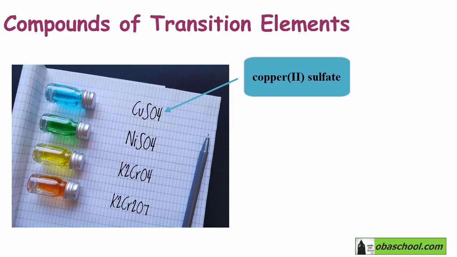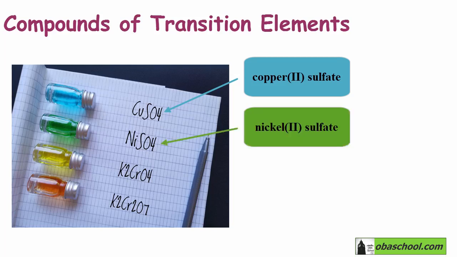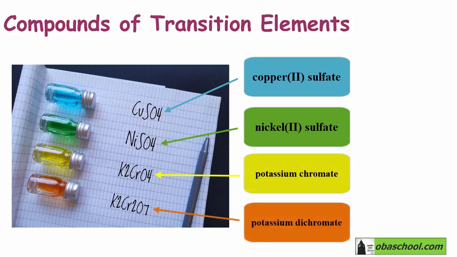We have, for example, nickel sulfate, which has a green color due to the presence of Ni2+ ions. This is potassium chromate, which has a yellow color, and this is potassium dichromate, which has an orange color. So both of them have chromium ions, however, they have different colors.